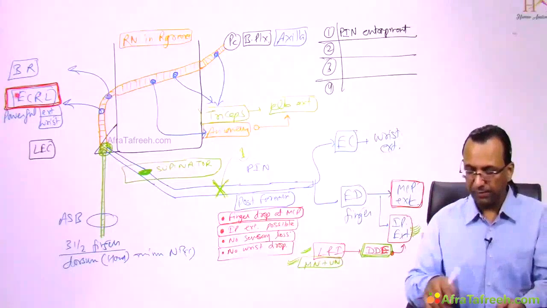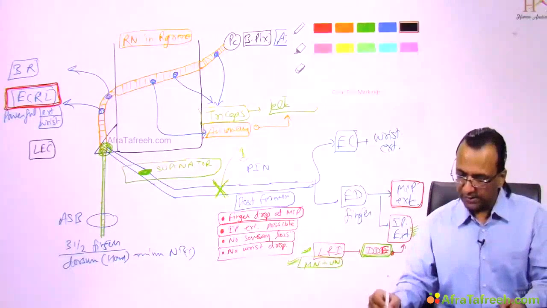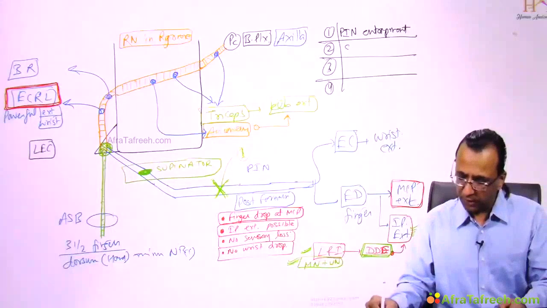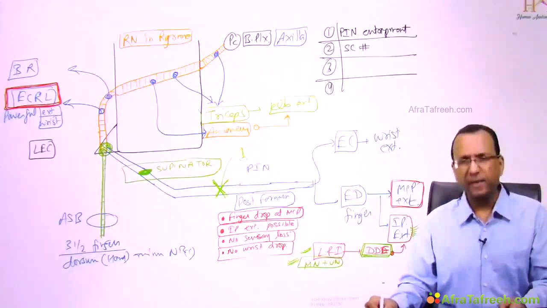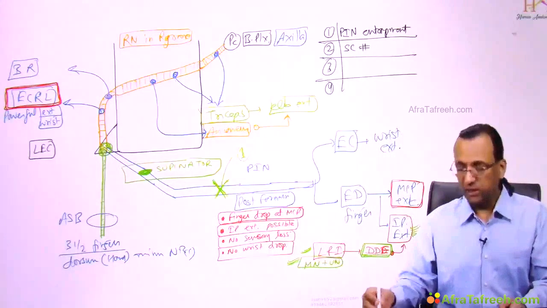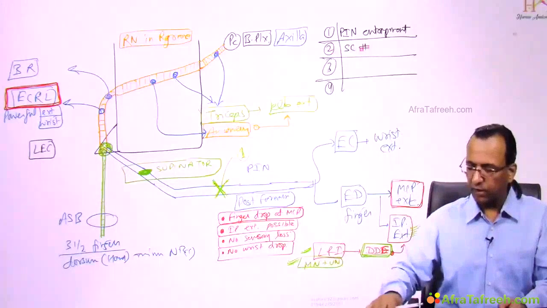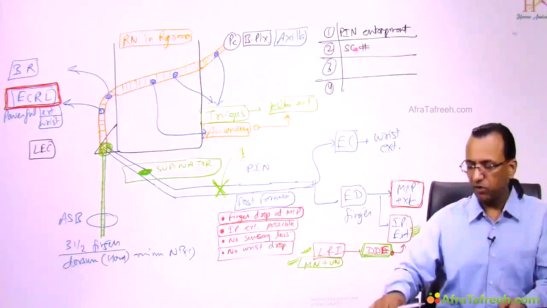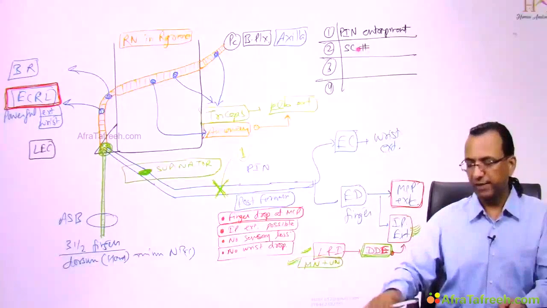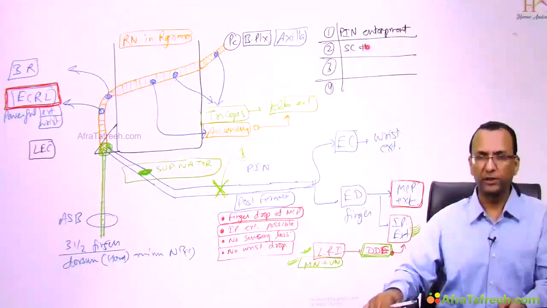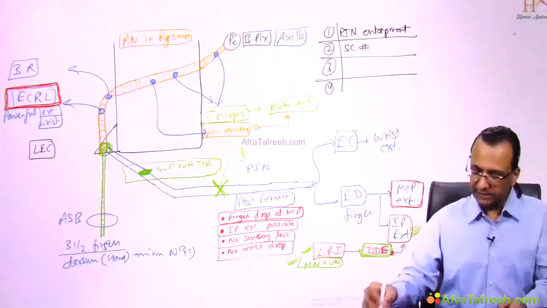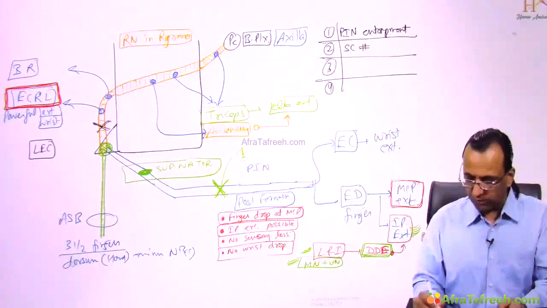Now I have the second patient. Patient number 2 has a supracondylar fracture, which can damage the radial nerve though less often. Mostly it is median nerve injury, but the radial nerve can also be injured in a supracondylar fracture. The level of injury is here. This is number 2, level of injury.